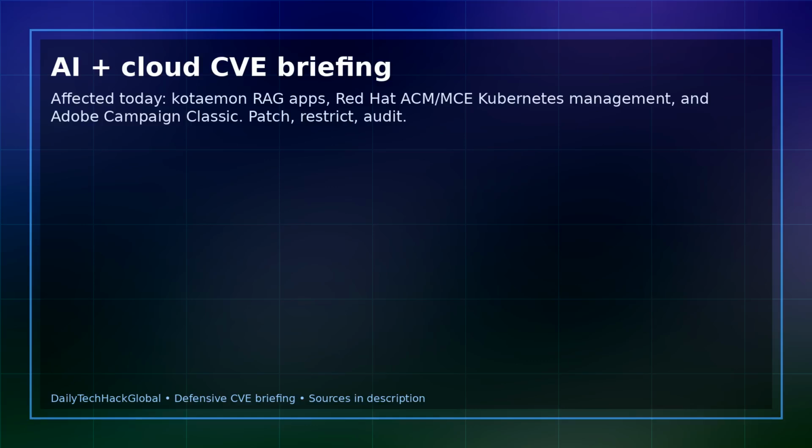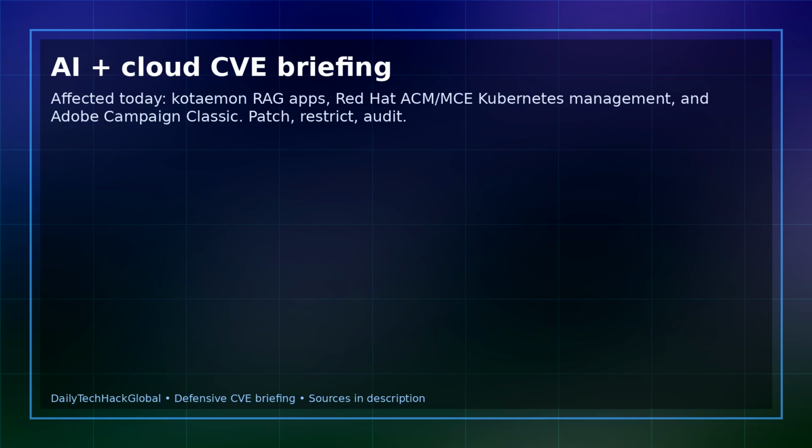If your team runs Kotaemon for RAG workflows, Red Hat Advanced Cluster Management for Kubernetes, Multi-Cluster Engine, or Adobe Campaign Classic, check today's advisories now. The practical risk is remote code execution in an AI application, cluster admin privilege escalation in Kubernetes management tooling, and a CVSS 10 Adobe Campaign Classic issue. Patch where fixes are available, restrict exposed management paths, and review privileges today.